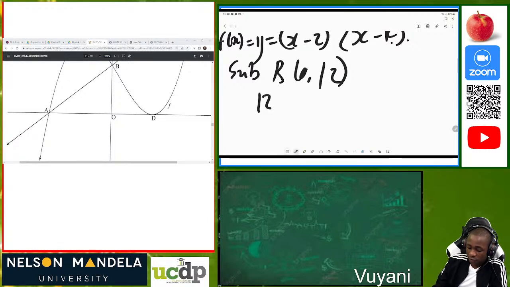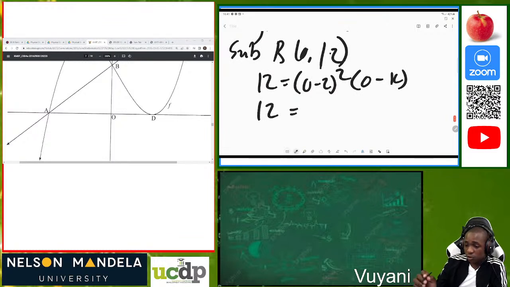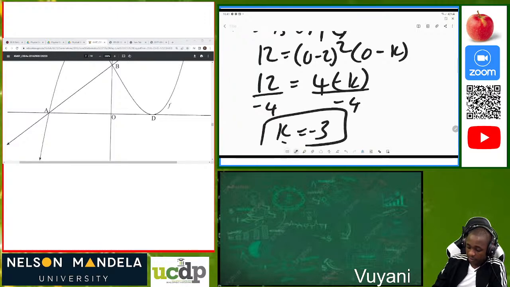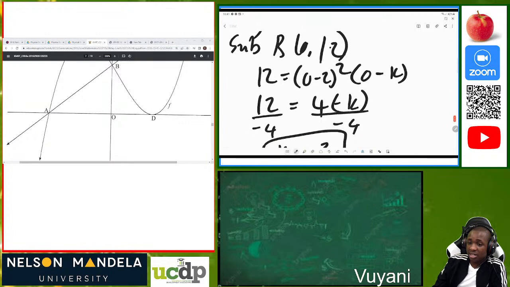So we are going to have 12, because this is y. We substitute 12, then have (0 minus 2) all squared, then (0 minus k). So 12 equals negative 2 squared, which is 4, times negative k, which gives negative 4k. Now we can divide both sides by negative 4, and we end up having k equal to negative 3.